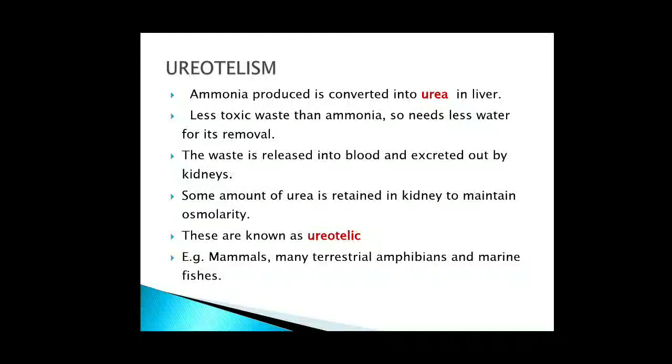So this ammonia is converted into urea, and so it needs less water for elimination, and it is less toxic in comparison to ammonia.